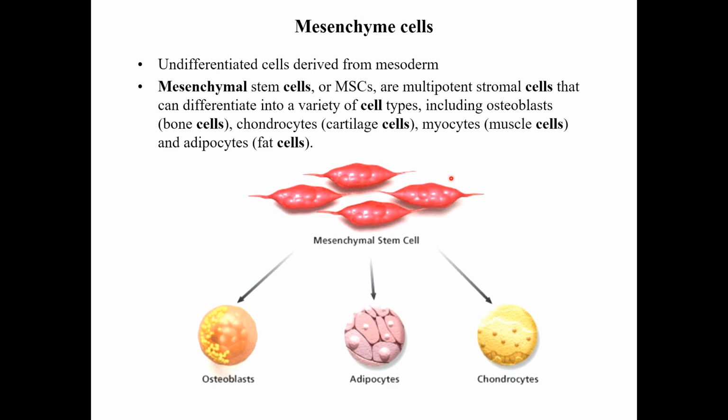Let's see the mesenchymal cells. Mesenchymal cells are undifferentiated cells which are derived from mesoderm. They are multipotent stromal cells. They can differentiate into any other cell types, like osteoblasts, which produce bone, chondroblasts that produce cartilage, myocytes which are the muscle cells, and then the adipocytes.